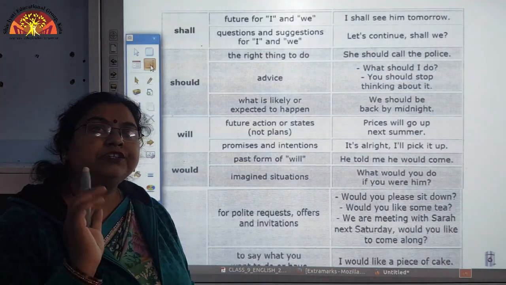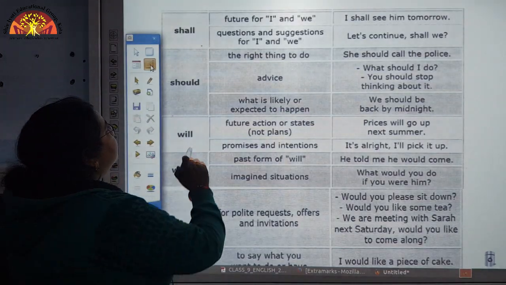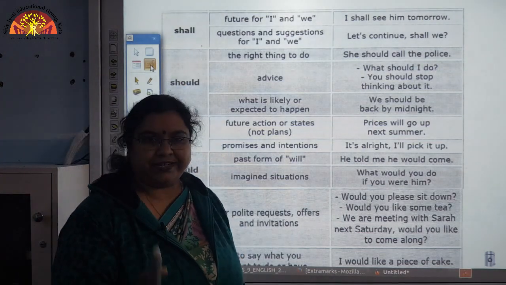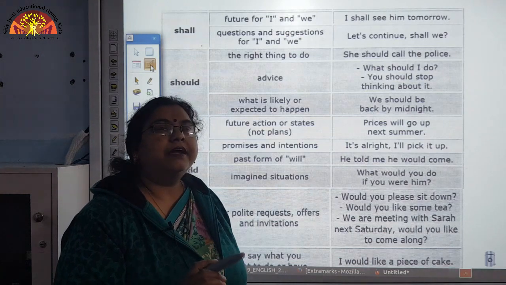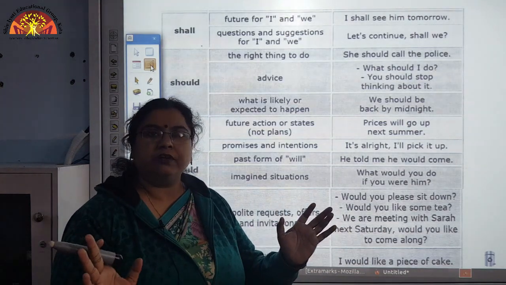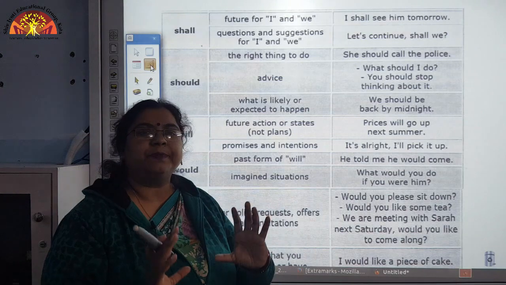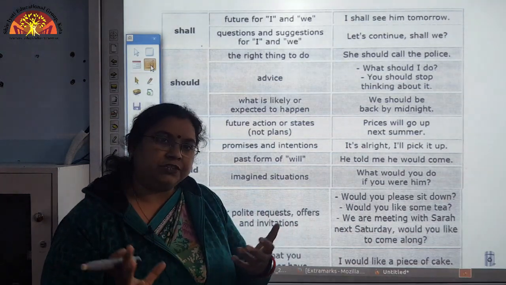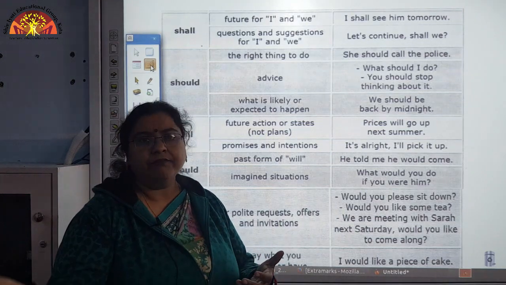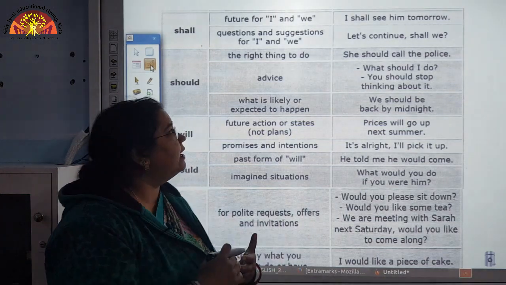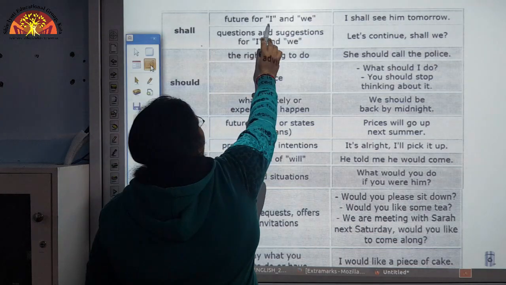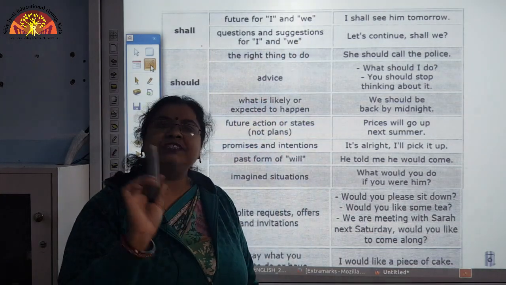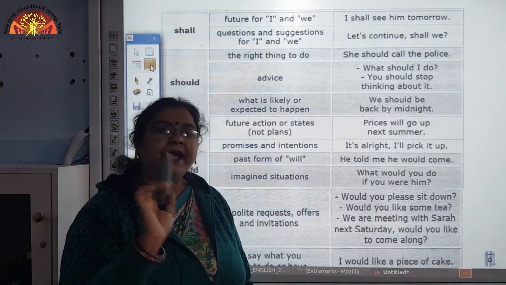Now, first of all, shall. Shall is a modal which expresses future tense. A very prominent use of shall is to express a future tense of action, that some action will happen in the upcoming future. Here it is future for I and we, specifically with the first person I and we.